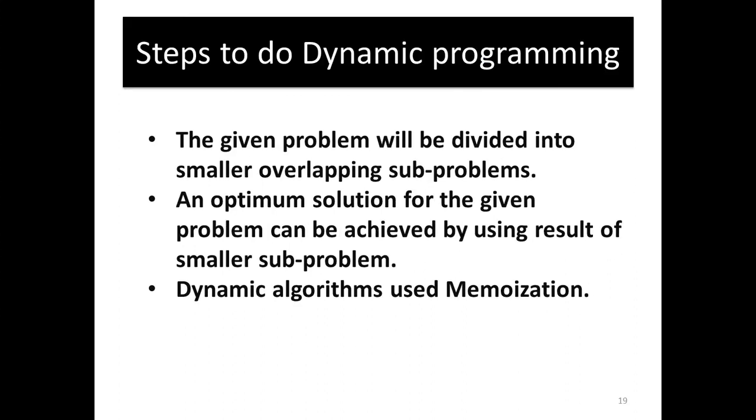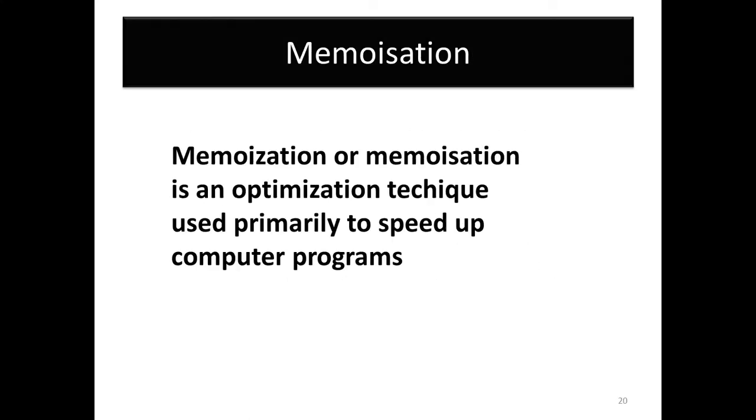And then steps to do dynamic programming. 3 steps we follow. First step, the given problem will be divided into small overlapping subproblems. Once again I repeat, a quadratic equation has subproblems. An optimum solution for the given problem can be achieved by using the results of smaller subproblems. A dynamic algorithm uses memoization. What is memoization? Memoization is an optimization technique used primarily to speed up computer programs. Optimization technique means if we follow some technique here, it should be given.